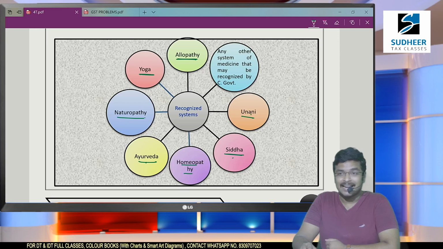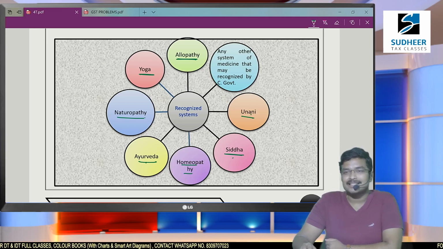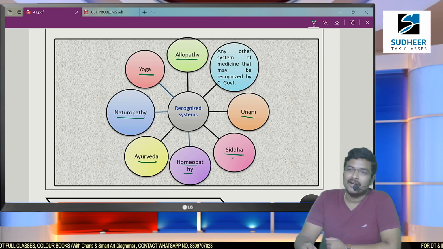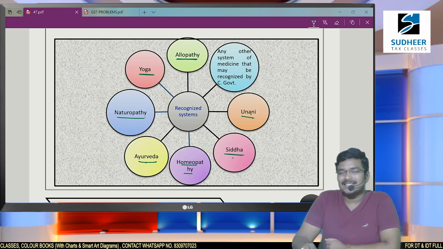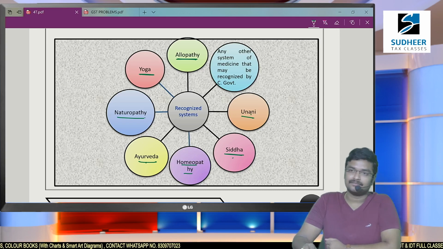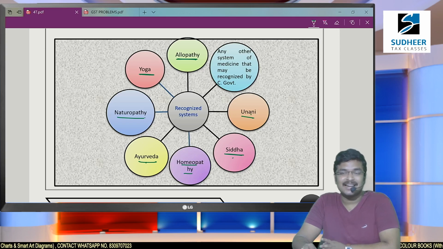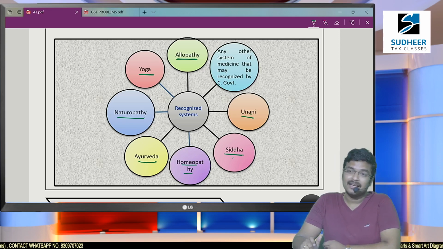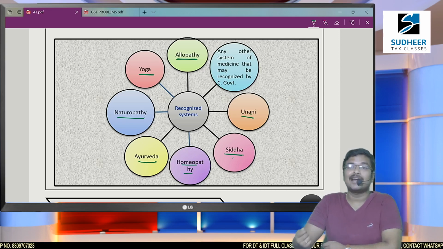Where the correct medicinal system is in yoga. There are particular yogasanas which are to be done. Any yogasana you do, it concentrates on a particular part. Whatever yogasana you do, except Savasana, all other yogasanas concentrate on a particular part. Whenever you get a pain in a particular part, the blood will be pumped to that part more, so that the defect in that part will get automatically cured.